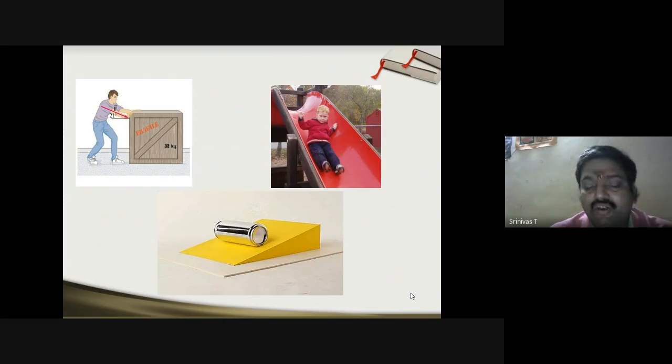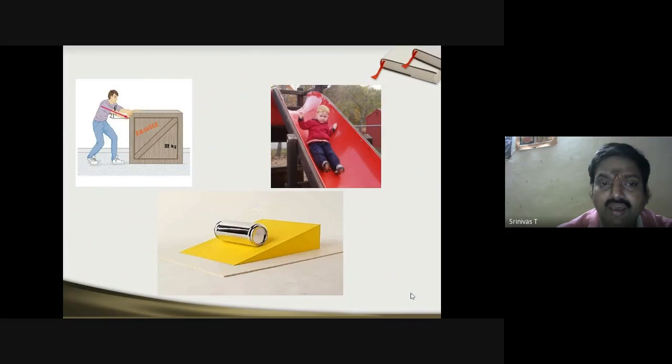The other one you can see is on the yellow inclined plane, where we have an object that rolls. So you can see one is static, then sliding, and of course rolling. In the third case, it rolls. Even in the park, the boy is playing, and he's sliding rather. Here also moderate friction will be there, and that is the reason why he comes down very slowly.